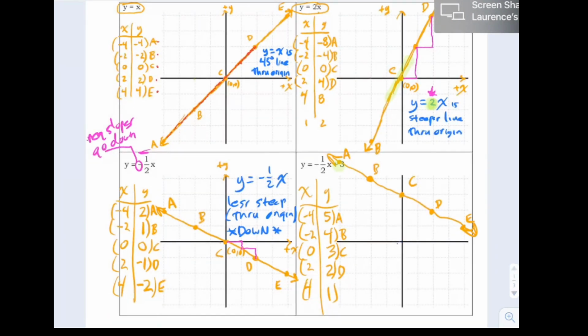So adding 3 shifts it up 3. And in common parlance, we will say the y-intercept is 3. Because when you start at x equals 0, instead of getting y equals 0, we got y equals 3. The whole line got shifted up. This is called the y-intercept.